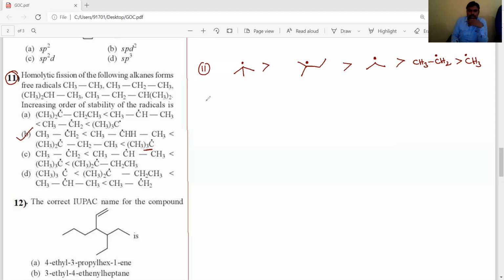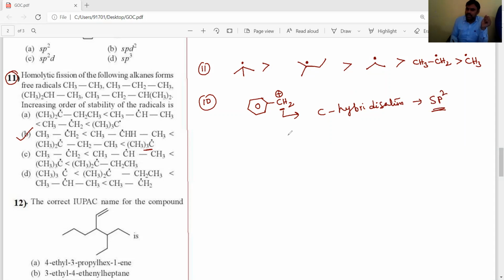Okay. And the 10th question, if you observed, what did they give, dear students? Benzyl carbocation they gave. This is the benzyl carbocation. This carbocation, what is the carbon hybridization? So the carbocation's carbon hybridization is sp2.